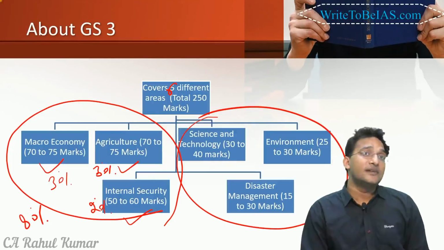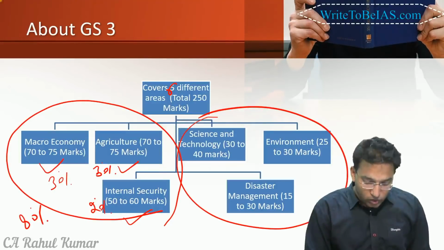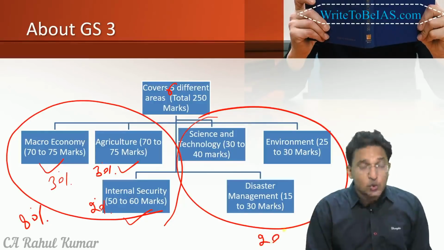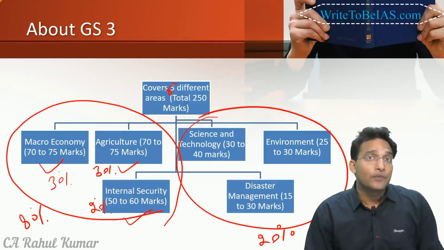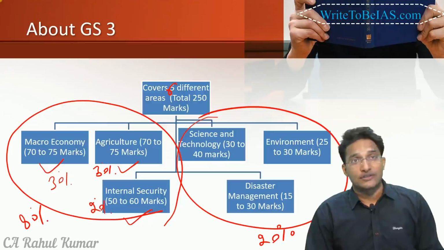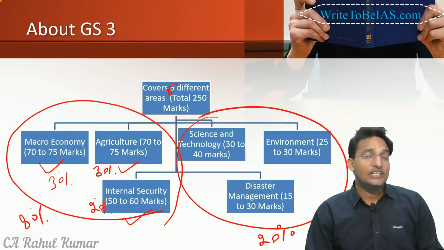In these 3 areas, the coverage is almost 20%. So you get approximately 4 to 5 questions out of these 3 areas. These 3 areas are comparatively easier to cover, yet not all the questions can be answered in the examination hall, right?